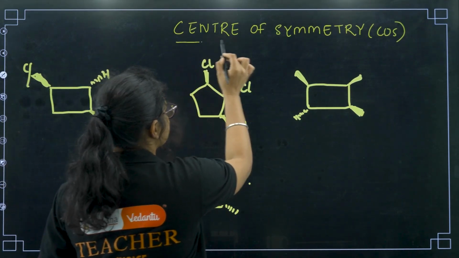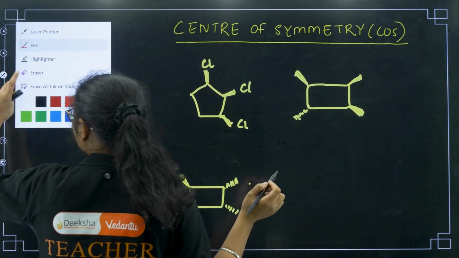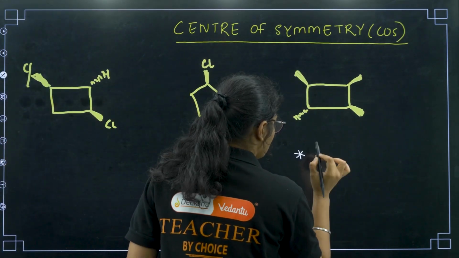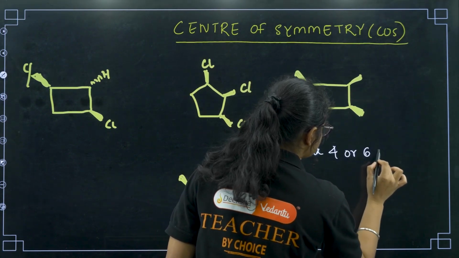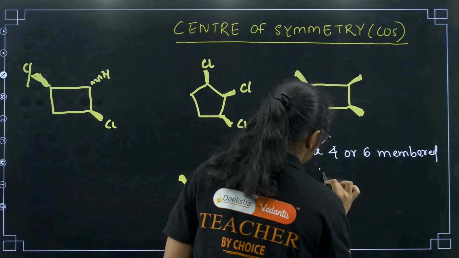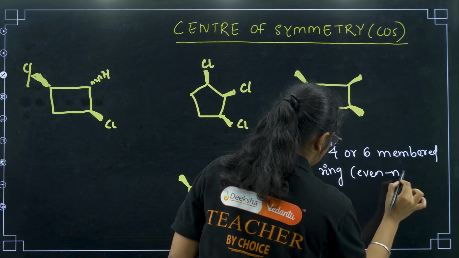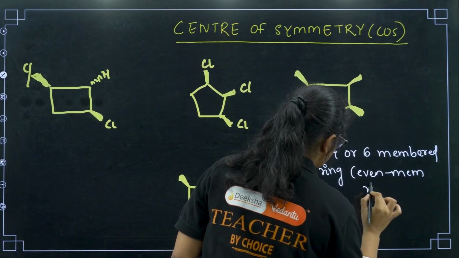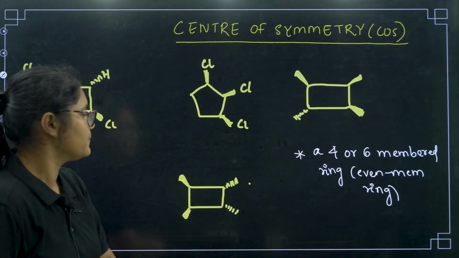You need to check center of symmetry only in a 4 or 6 membered ring, or basically I can say an even membered ring. In case of an even membered ring, you need to check the center of symmetry.